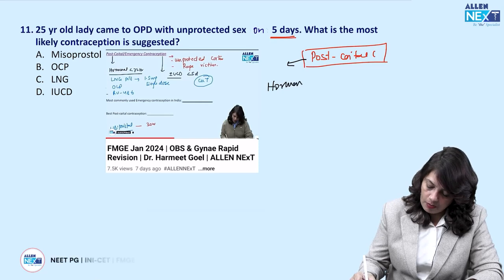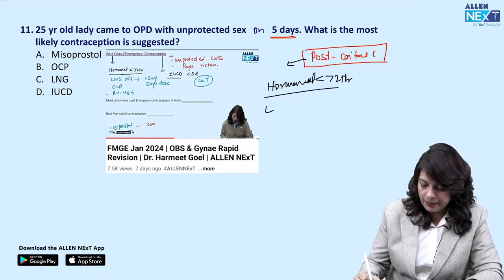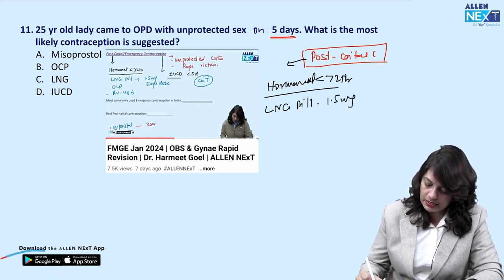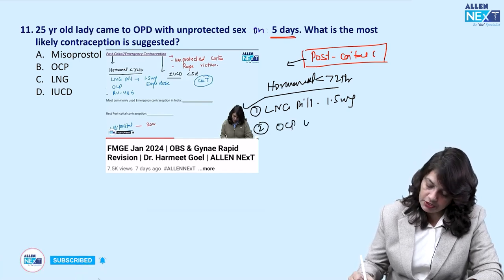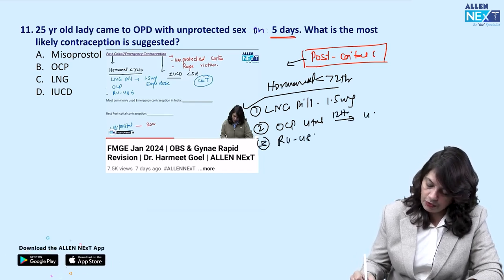In the hormonal, which is applicable within 72 hours, the preferred is the LNG pill, which is 1.5 milligram single dose. This is preferred. And there can be OCPs, which is 4 tablets after a gap of 12 hours, 4 tablets. Then it can be RU 486.